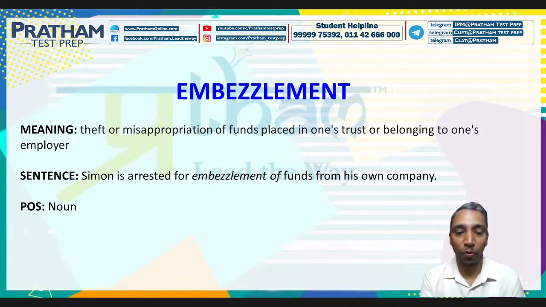Sentence, Simon is arrested for embezzlement of funds from his own company. That means he misappropriated the funds in his own company. In Hindi, we call it a gapla, right? So Simon is arrested for embezzlement. That is misappropriation of funds from his own company. And remember, it's a noun. Moving on.